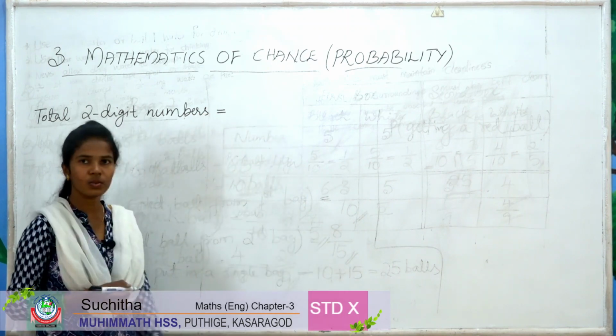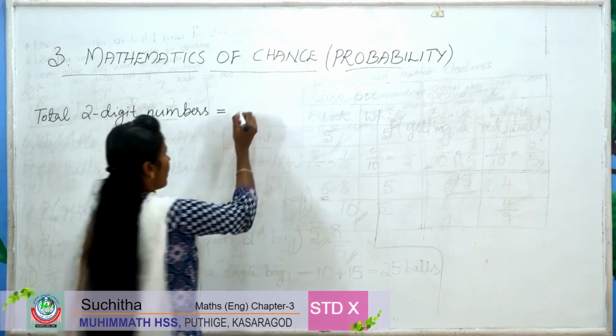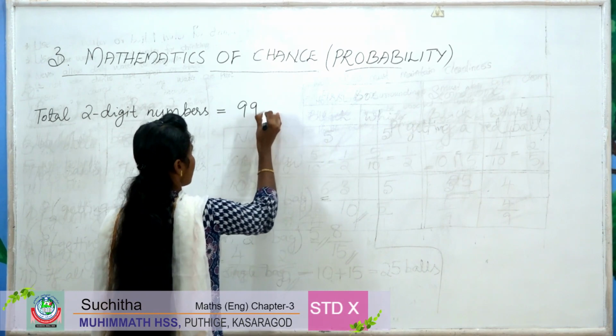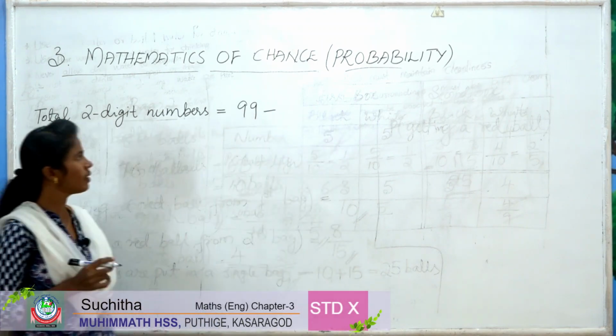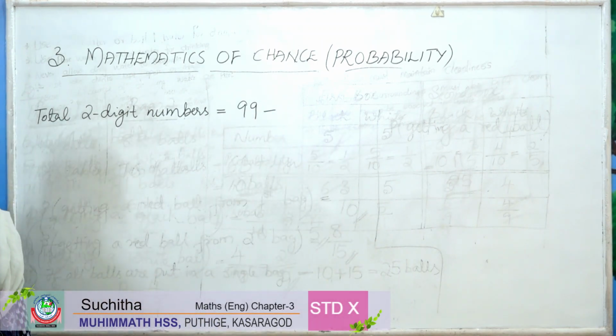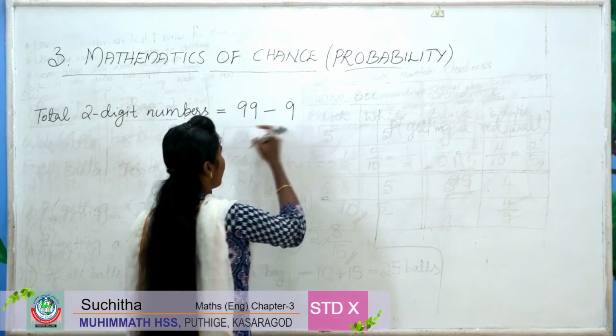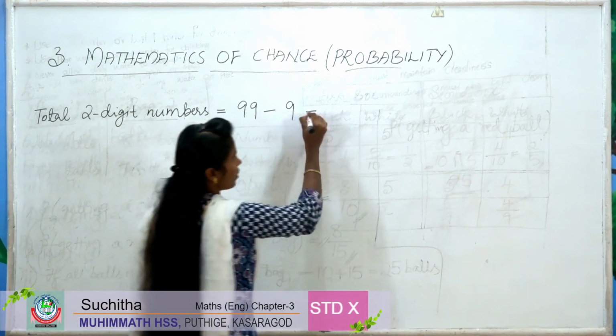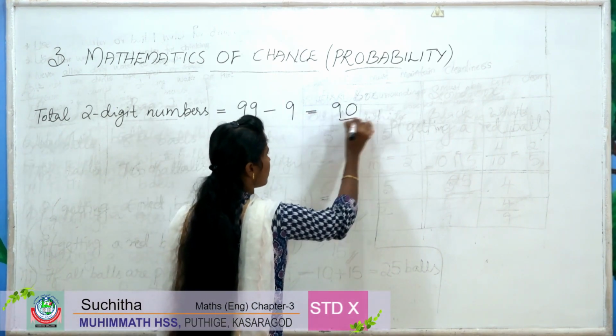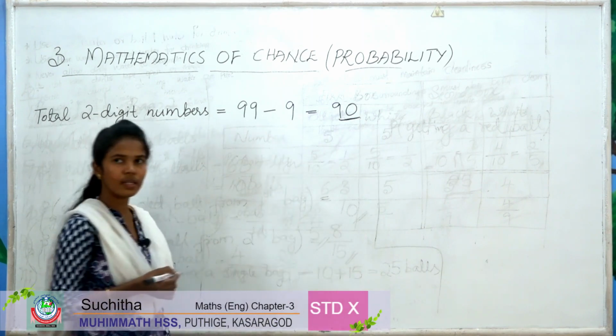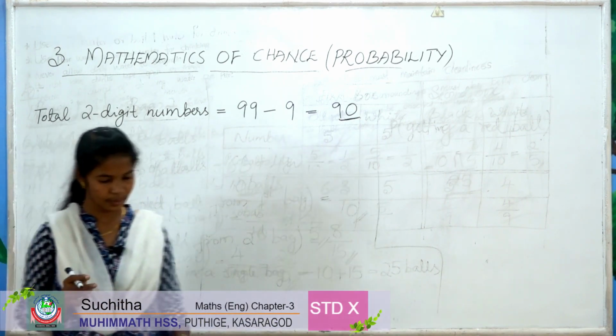Last 2-digit number is 99. Minus, out of 99, first 9 numbers are 1-digit numbers. So minus first 9 numbers. So 99 minus 9 equal to 90.